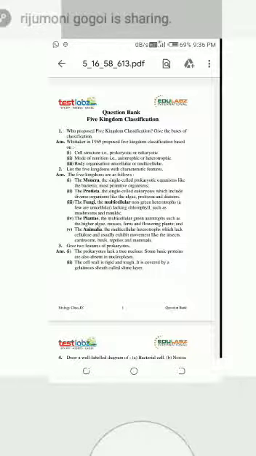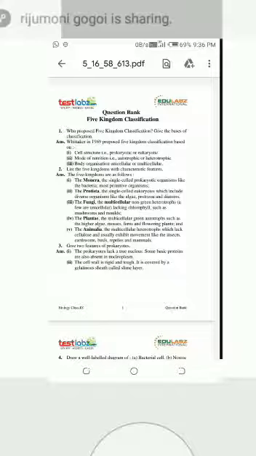Mushrooms are not green in color, right? Mostly mushrooms are white or light brown in color, because chlorophyll is not present in mushrooms. For this reason mushrooms are not green in color.